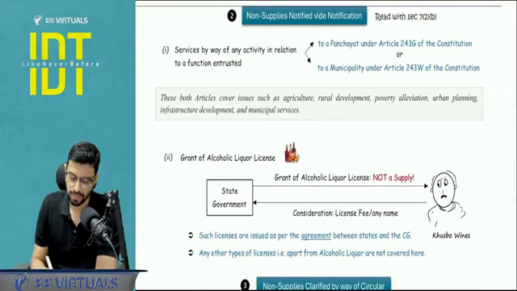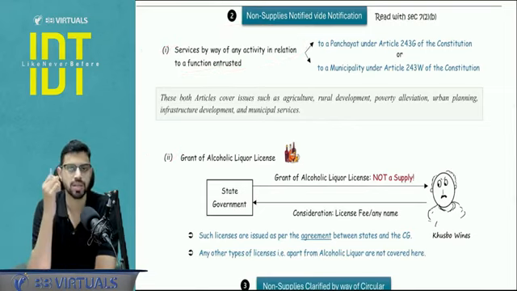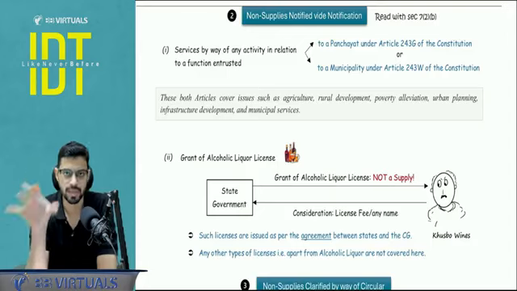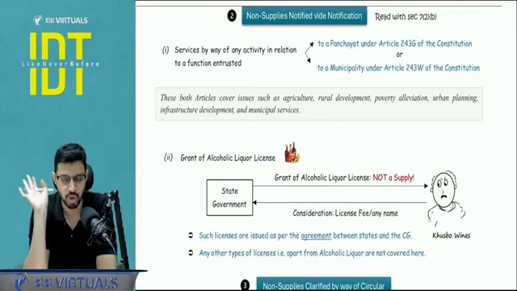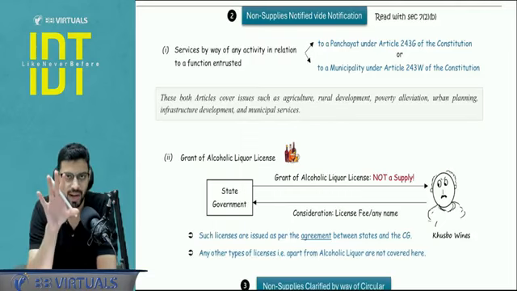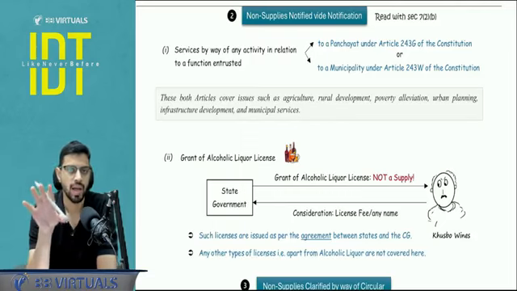Notification related non-supplies. So here two items are covered, 1 and 2. First is the activities which are entrusted to panchayats and municipalities, the third level of government. The activities entrusted are pursuant to Article 243G and 243W of the Constitution. There are certain functions which are entrusted, and those functions are mentioned in the 11th schedule and 12th schedule of our Constitution of India.